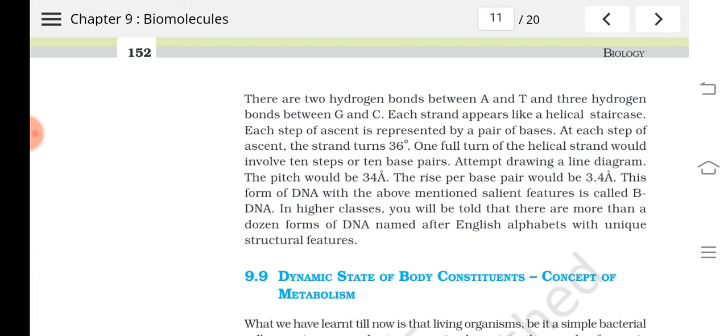At each step of ascent the strand turns 36 degrees, between two adjacent steps.